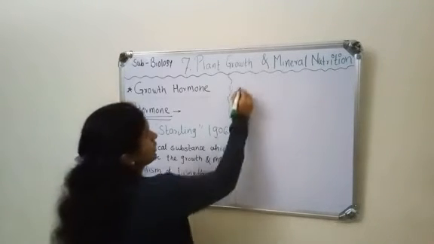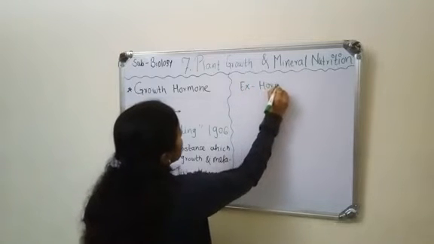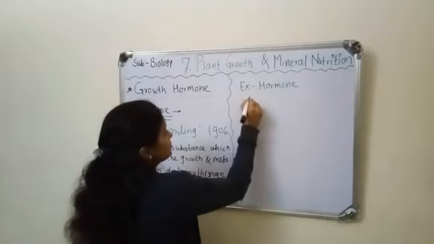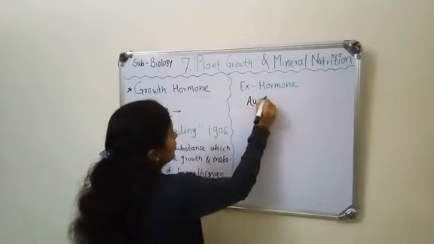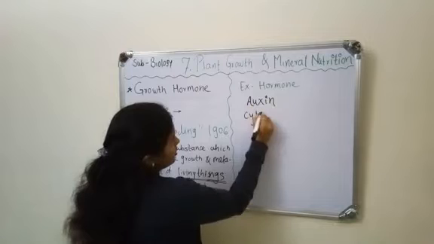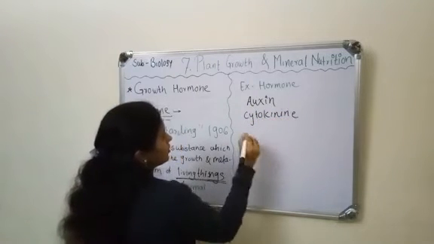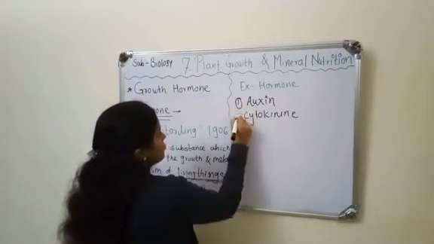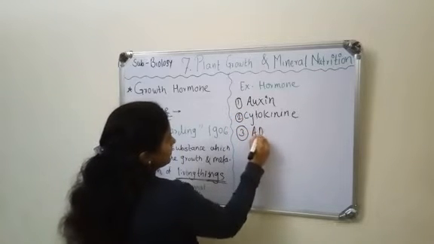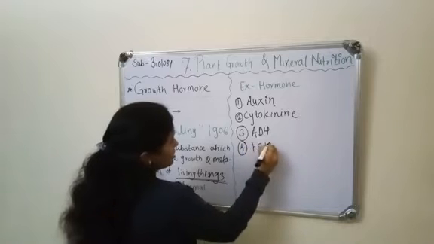So, examples of hormones: auxin, cytokinin, ADH, FSH, oxytocin.